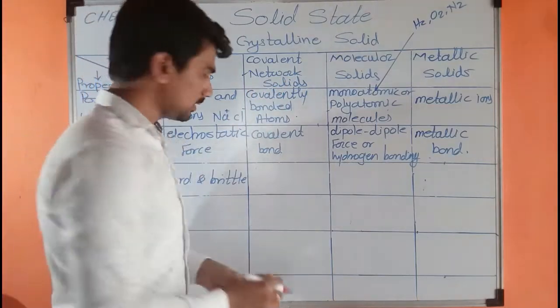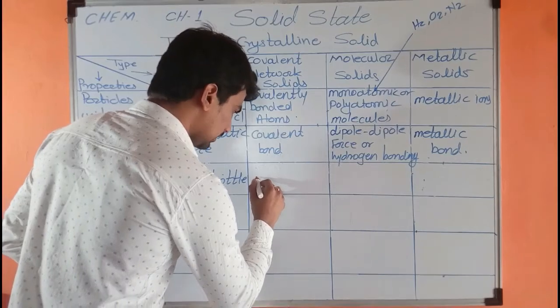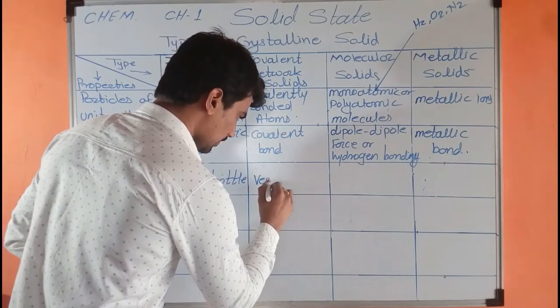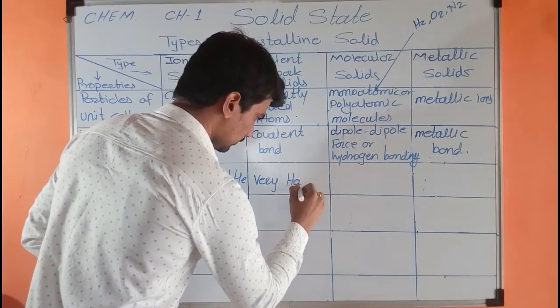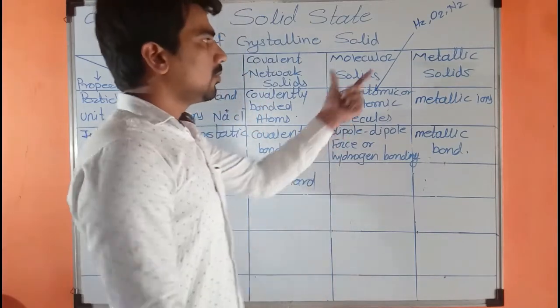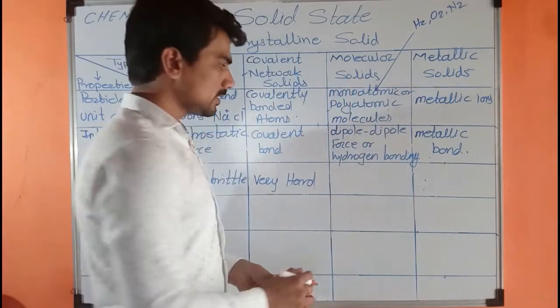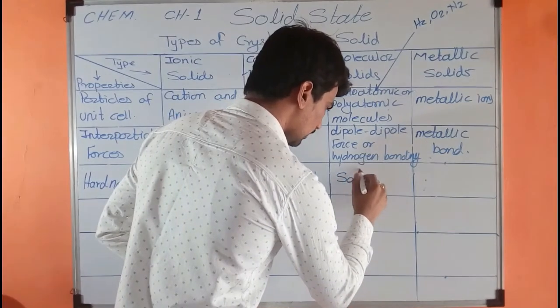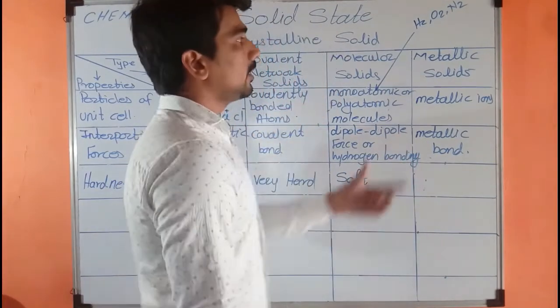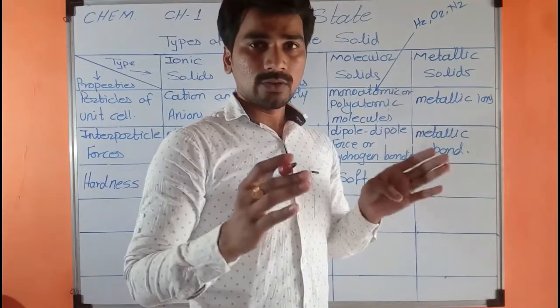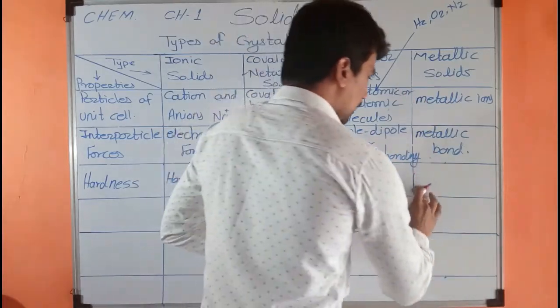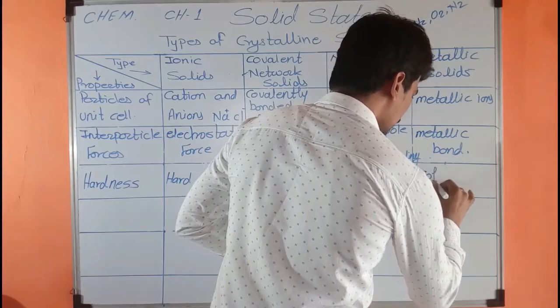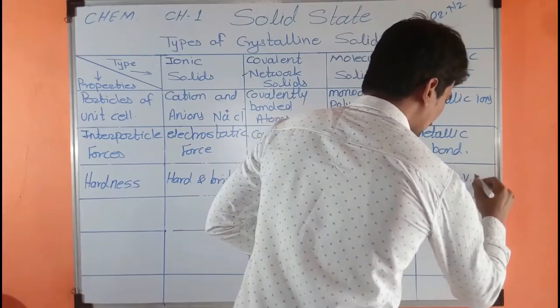For example, diamond, they are very hard. Molecular solids are the soft ones. For example, ice. And metallic solids vary from soft to very hard.